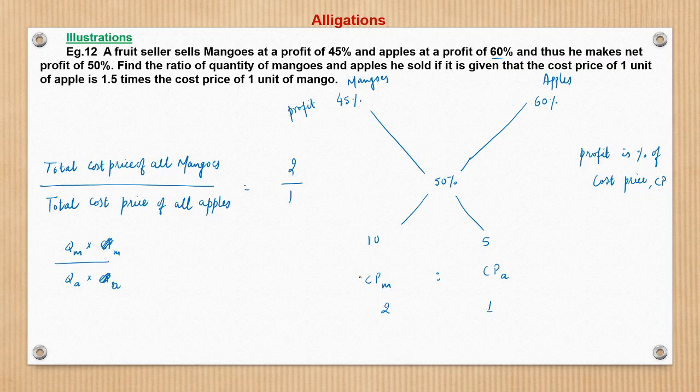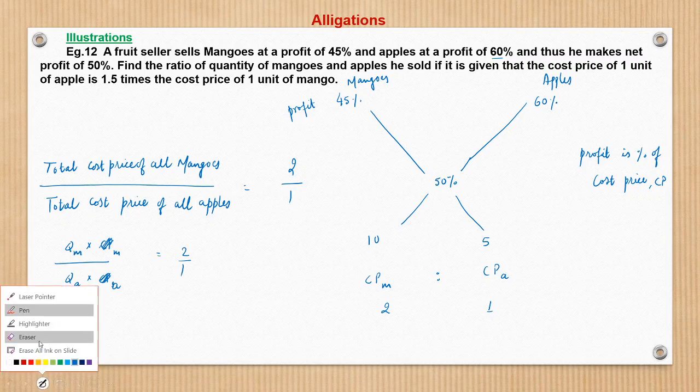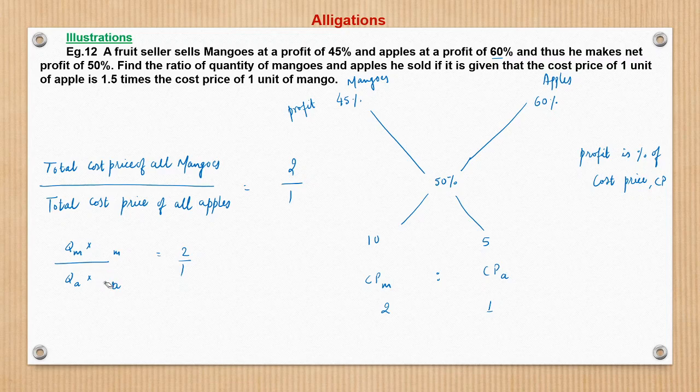Because I have used the notation CPM here and CPA here. And this is given as 2 by 1. So basically quantity of mangoes into price of 1 unit of mango upon quantity of apples into price of 1 unit of apple is 2 by 1.